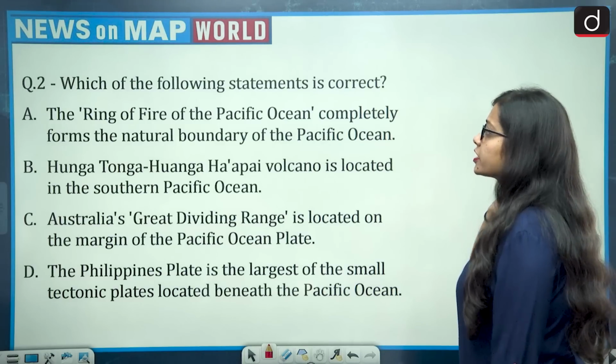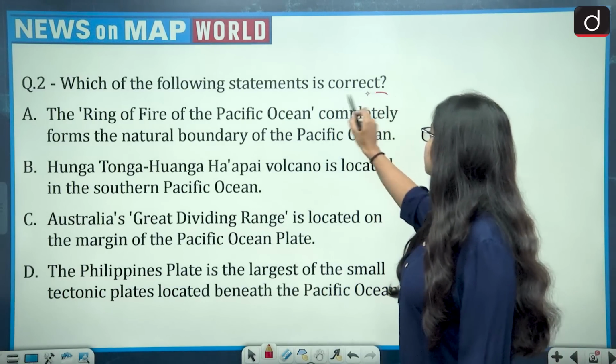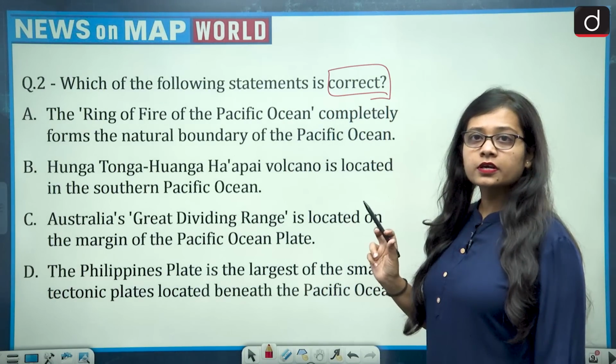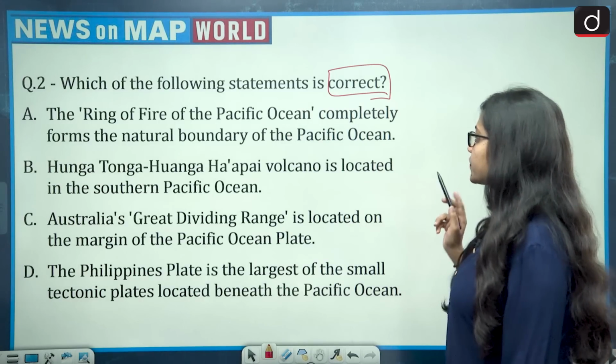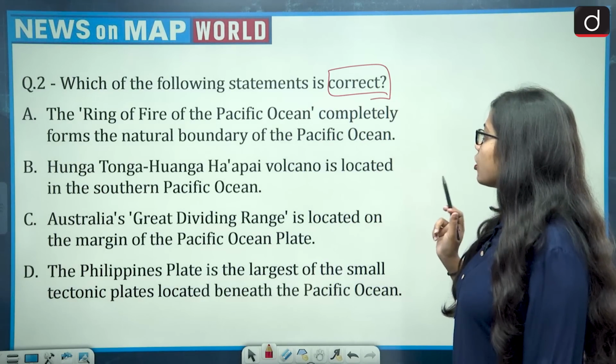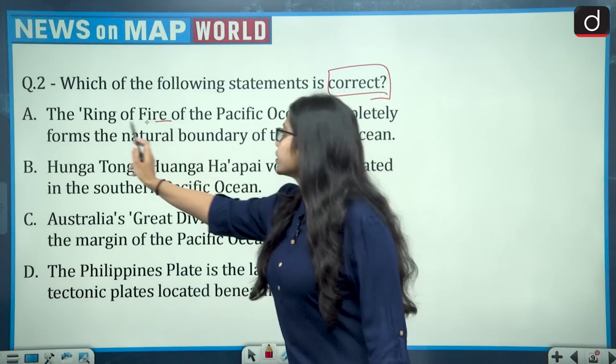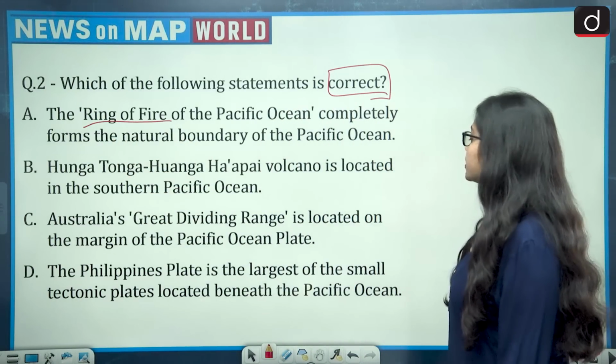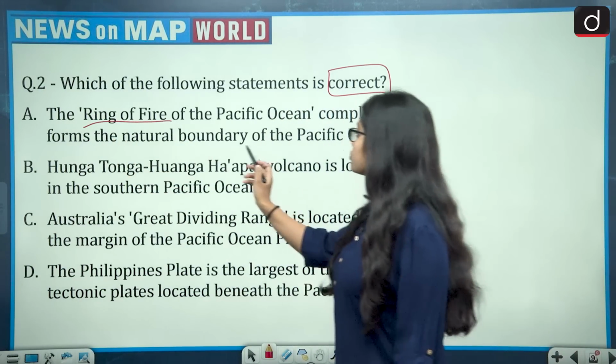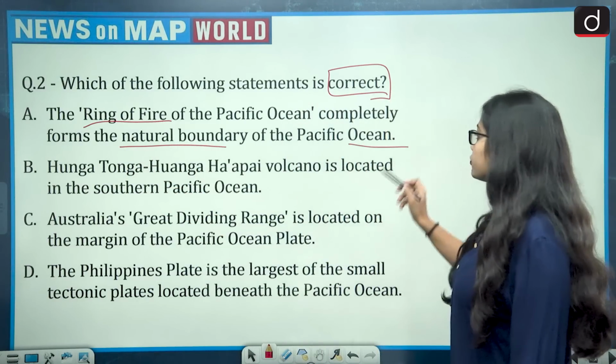So the question says, which of the following statements is correct? Which one is correct? So now let's see. First statement is, the ring of fire of the Pacific Ocean completely forms the natural boundary of the Pacific Ocean.